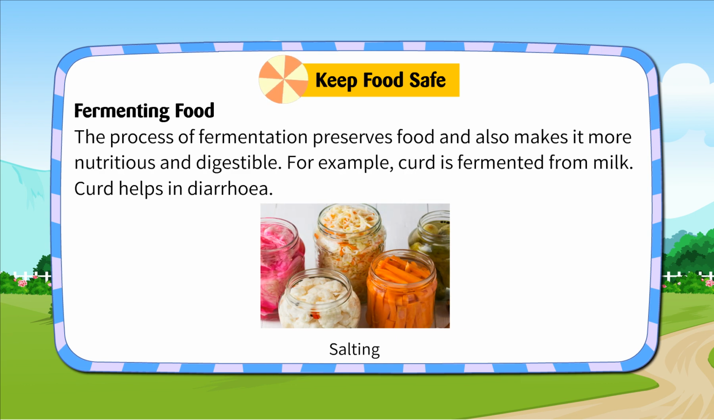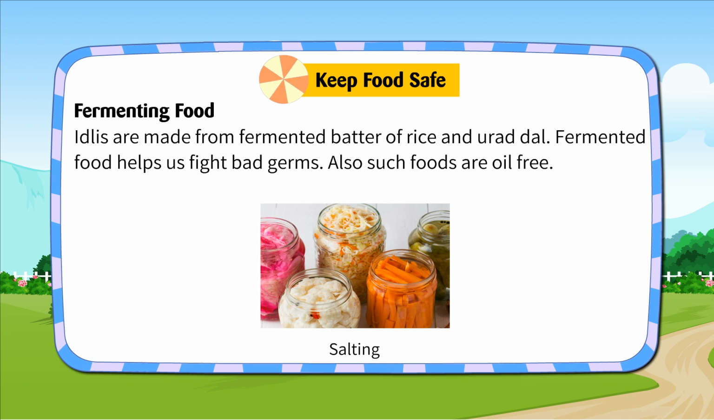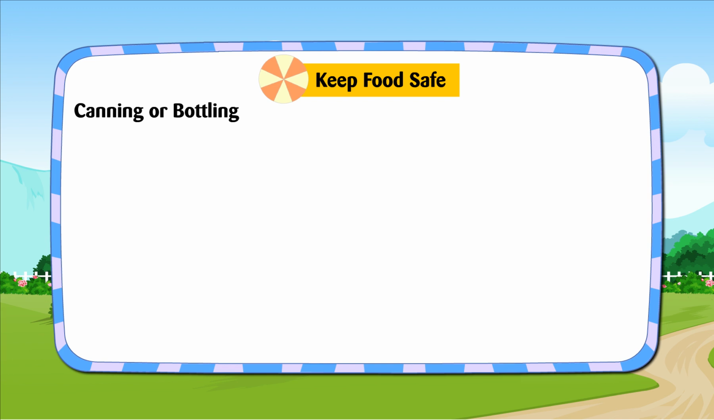Fermenting food. The process of fermentation preserves food and also makes it more nutritious and digestible. For example, curd is fermented from milk. Curd helps in diarrhea. Idlis are made from fermented batter of rice and urad dal. Fermented food helps us fight bad germs. Also, such foods are oil-free.